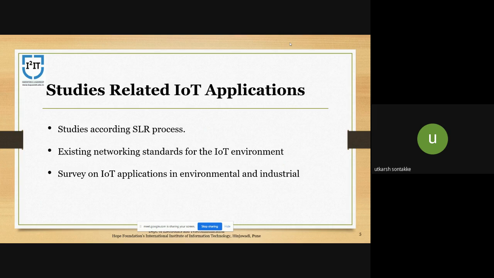Now, we have done a survey on IoT applications in environmental and industrial agriculture. This paper considers four main areas including forecasting, monitoring, control, and logistics. It addresses two important topics.